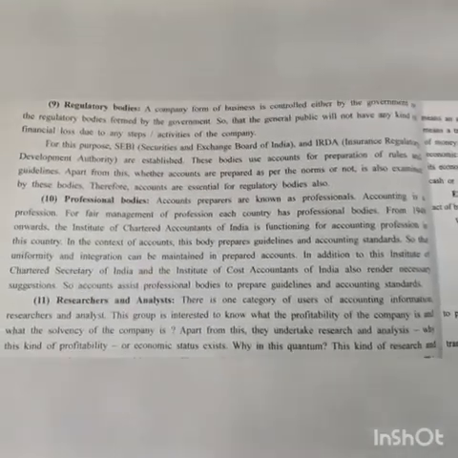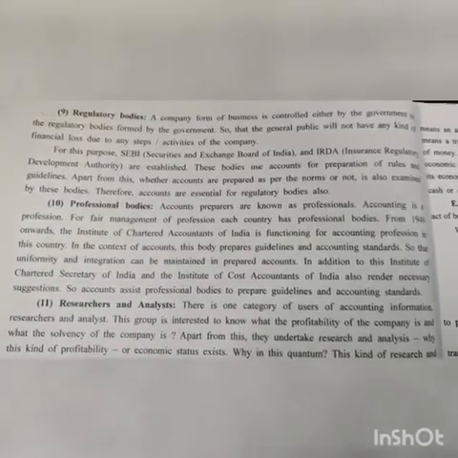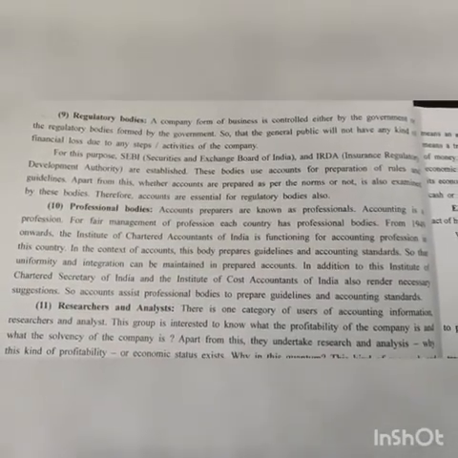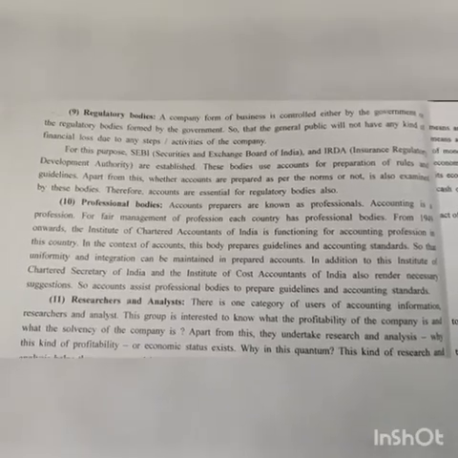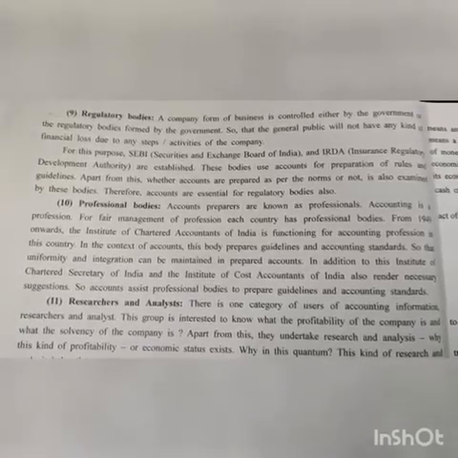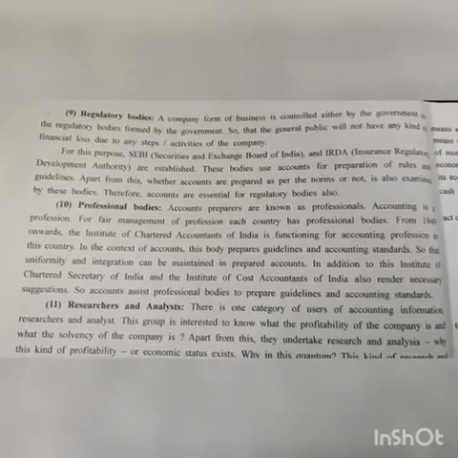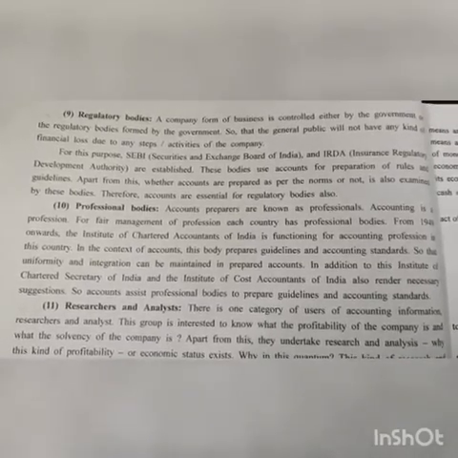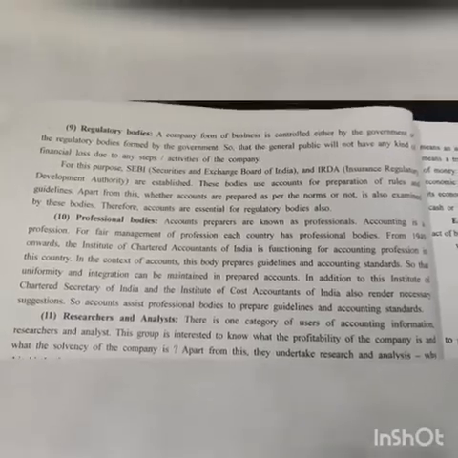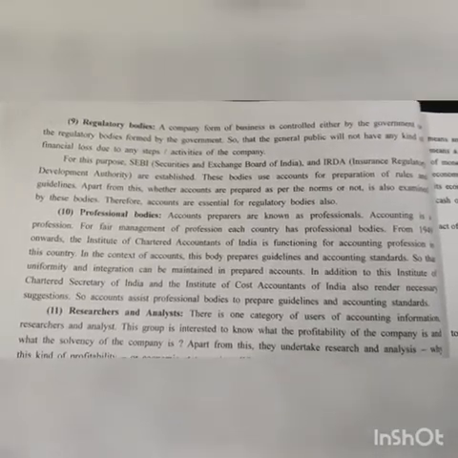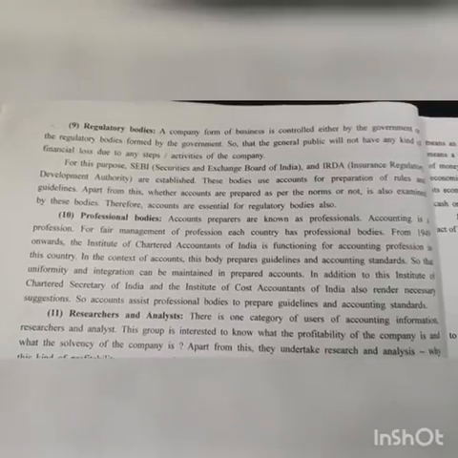Then there are professional bodies. Okay, accounts preparers are known as professionals. Those who are preparing the accounts might be accountants or chartered accountants, those who will supervise the accounts later on. Accounting is a profession. For fair management of the profession, each country has professional bodies. Okay, in this country, the Institute of Chartered Accountants of India is functioning for the accounting profession.